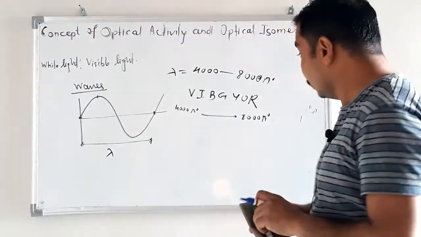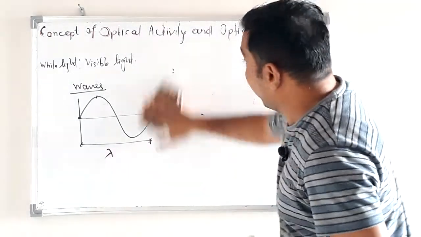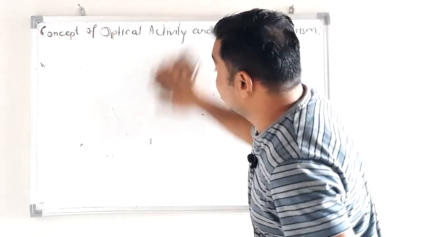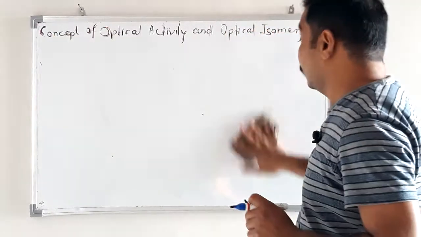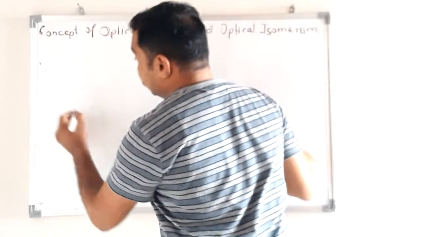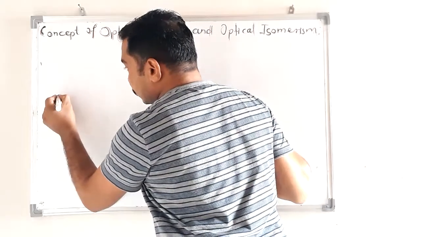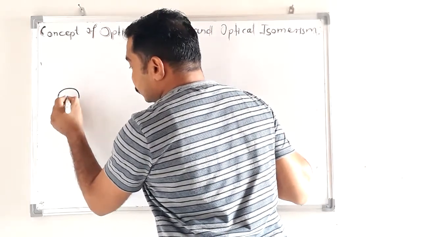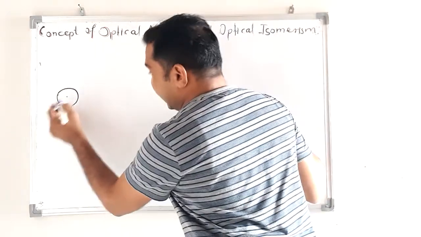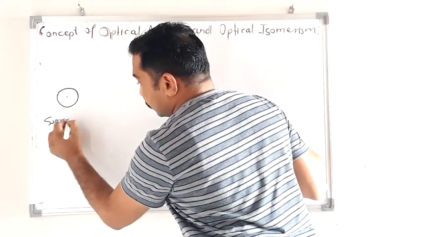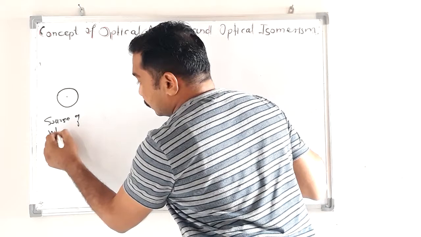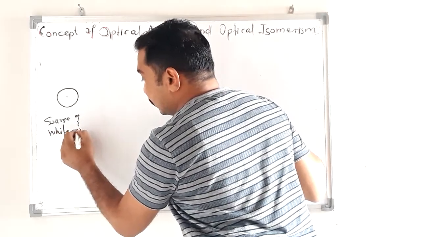Now suppose this is the source of white light or visible light.